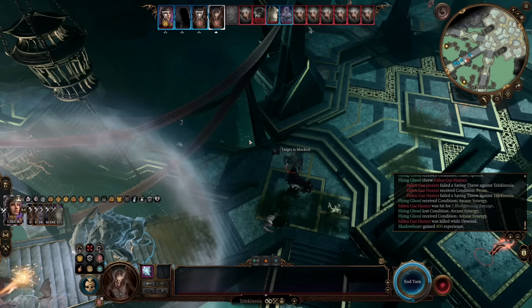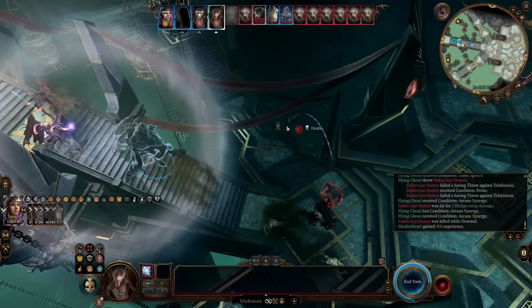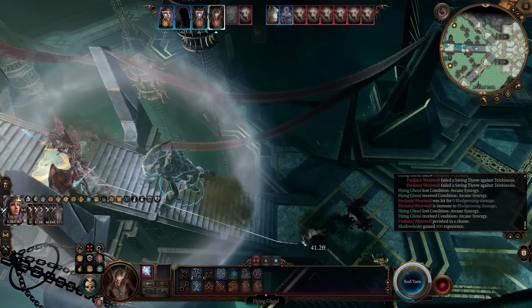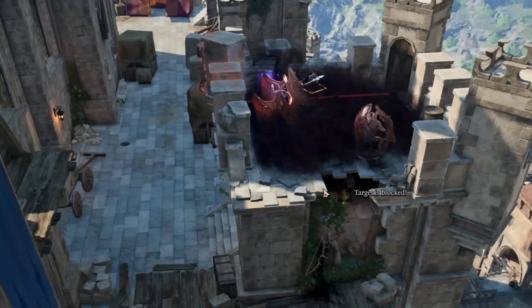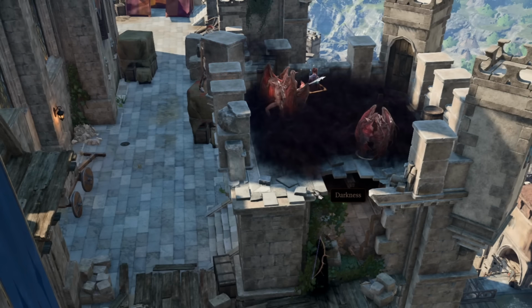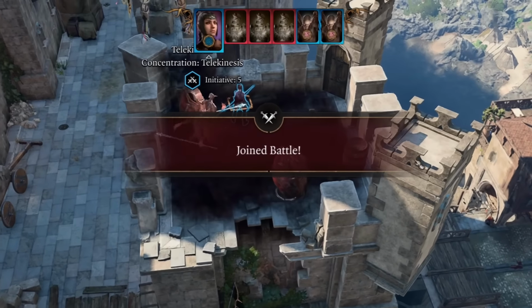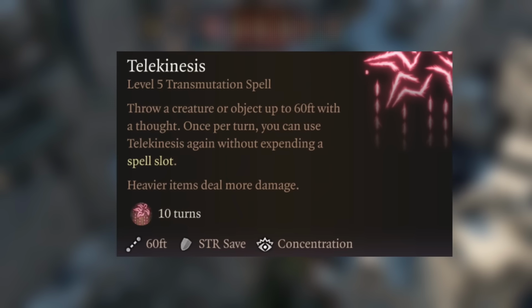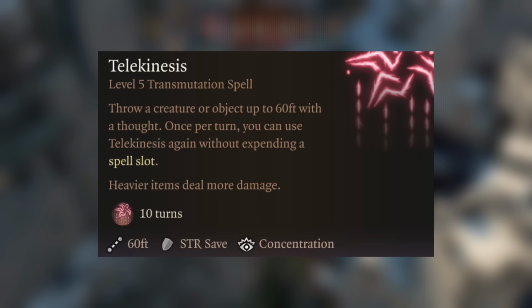There's nothing funnier and more satisfying than a flock of flying telekinetic ghouls hurling enemies across the battlefield with a single thought. My current solo honor mode run is all about giving equipment to summons, so check that out if you want to see the telekinetic ghouls in action. Speaking of telekinesis, that gets us to the next item on our list.